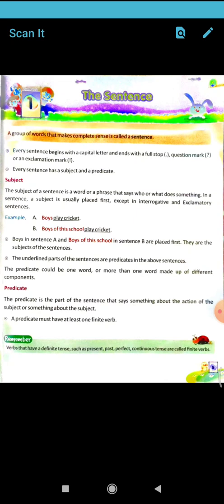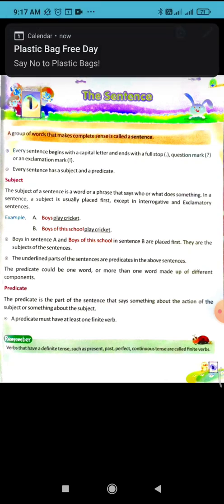Every sentence has two parts. One is the subject and one is the predicate. Very easy, you know that already. The subject tells about the noun and pronoun, and the predicate is the part of the sentence that represents the action of the doer, which means the subject, the noun and pronoun.